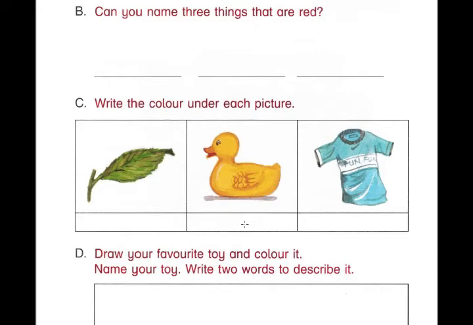The duck is in yellow color. So write here the spelling of yellow. Y-E-L-L-O-W, yellow. The shirt is in blue color. So you have to write here blue. B-L-U-E, blue.